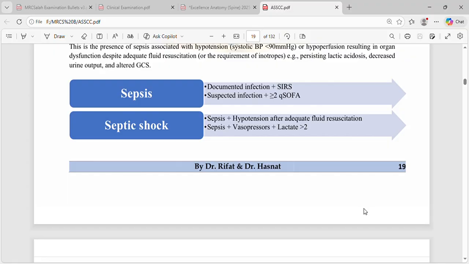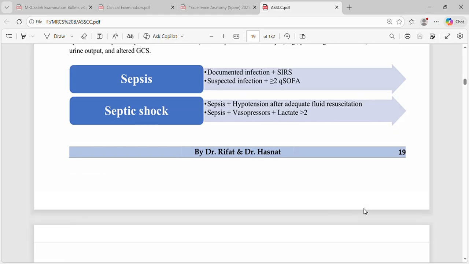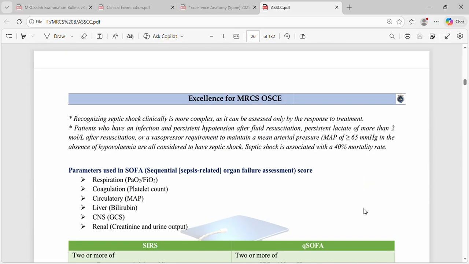So this is sepsis: documented infection plus systemic inflammatory response syndrome, or suspected infection plus greater than or equal to 2 qSOFA. Sepsis plus hypotension after adequate fluid resuscitation, and sepsis plus vasopressor plus lactate greater than 2 is septic shock. Okay. So recognizing septic shock clinically is more complex, as it can be assessed only by the response to treatment. Patients who have an infection and persistent hypotension after fluid resuscitation,